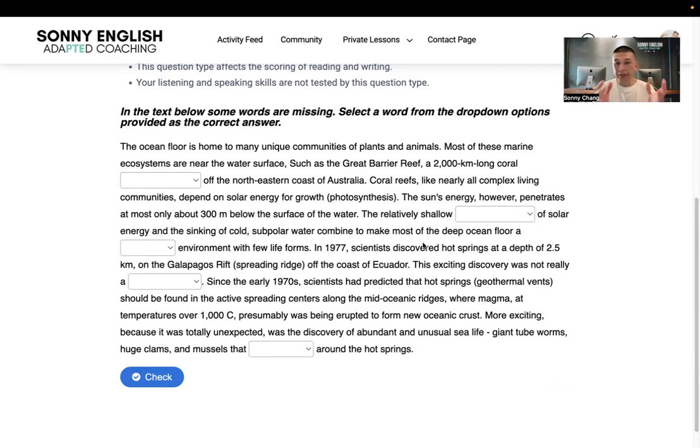But luckily, a lot of these questions are actually taken from past exam questions. So hopefully you might see them again. These articles are taken from the internet. PTE doesn't actually write their own articles. So we actually try to find the original article to make sure the answers are correct. And then we post them.